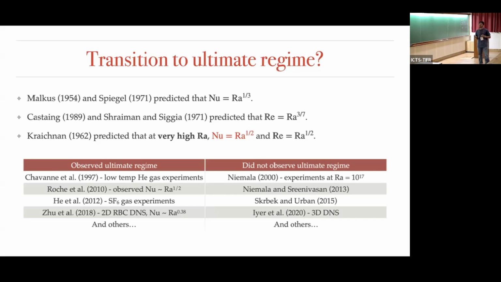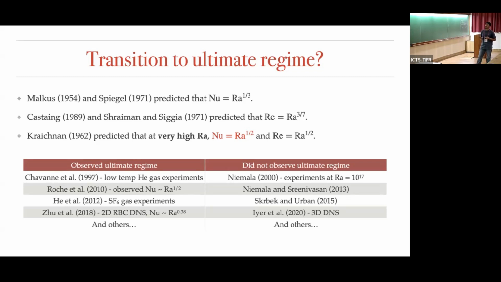In the literature we have some scalings. Malkus and Spiegel predicted the classical 1/3 scaling for lower Rayleigh numbers, and for the Reynolds number, around 1/2 scaling. But Kraichnan predicted that at very high Rayleigh number, the Nusselt number will go as Rayleigh to the power half, which is also called the ultimate regime. Similarly, the Reynolds number also goes as Rayleigh to the power half. These are some of the works in the literature.